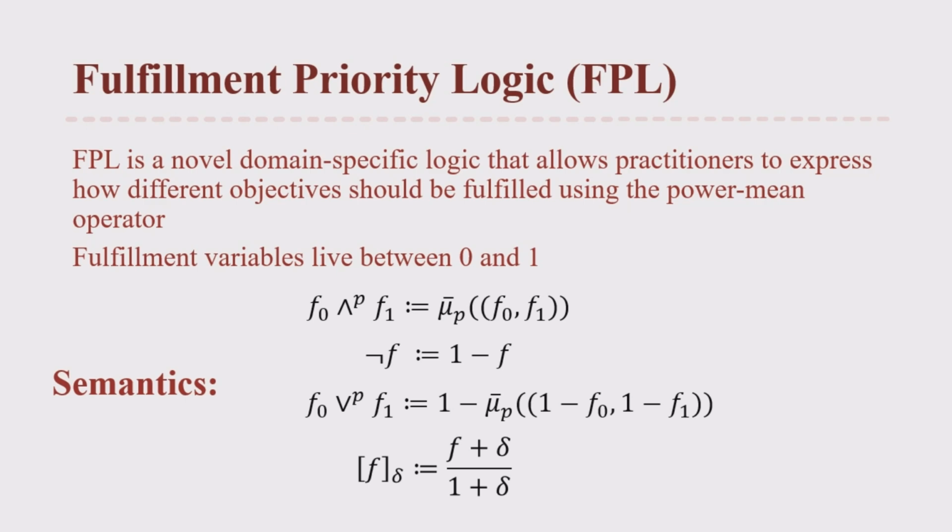Now imagine having speed and power efficiency as objectives, each represented as a fulfillment variable between 0 and 1. We want to fulfill both objectives or reach a compromise, capturing the semantics of an and, high speed and good power efficiency. Here, an objective with low fulfillment becomes more important than one with high fulfillment. The value of p determines how strongly we favor this trade-off.